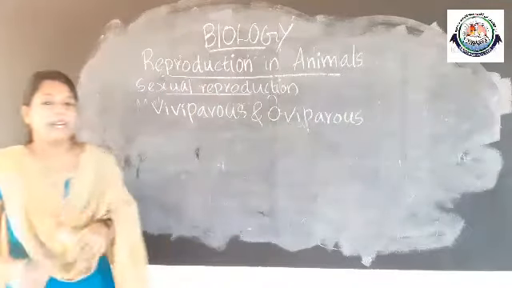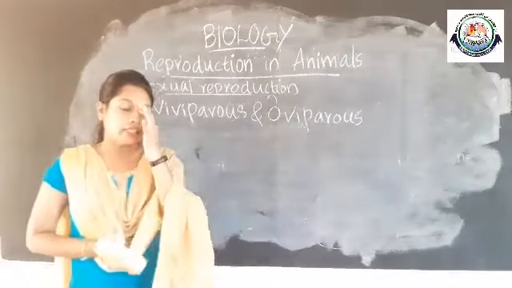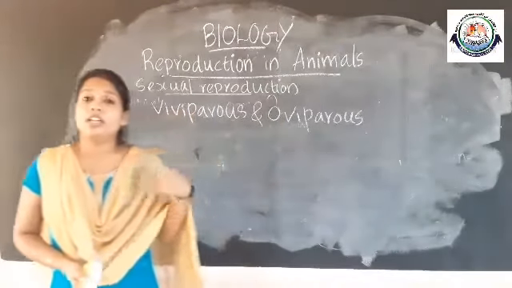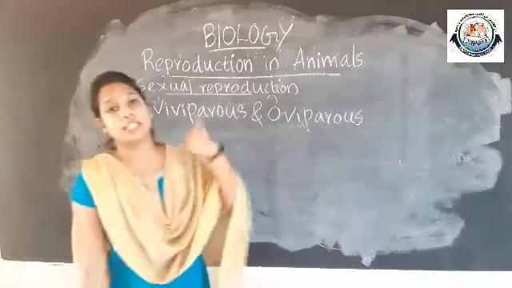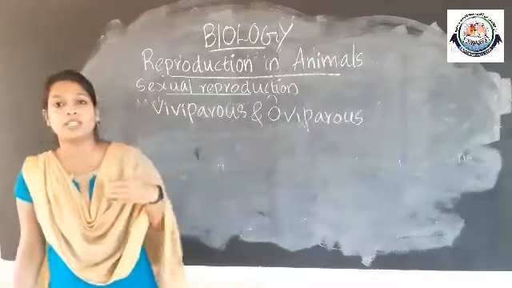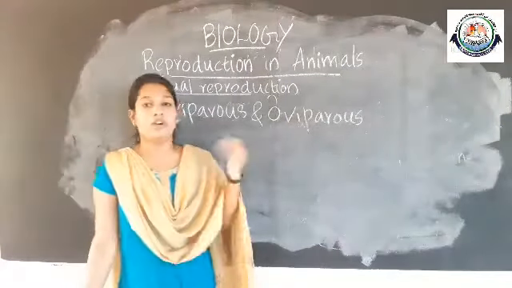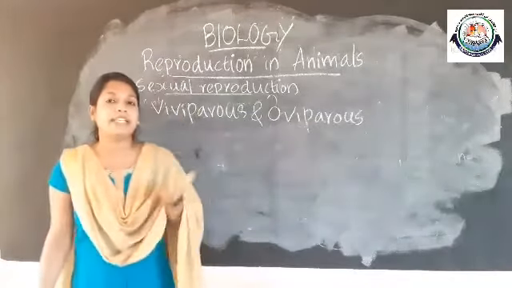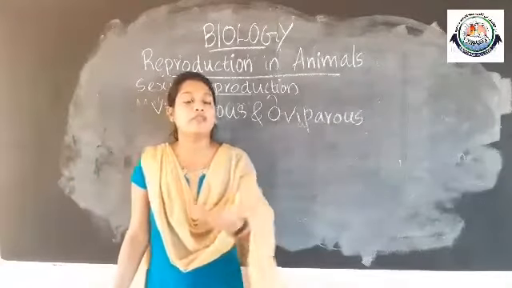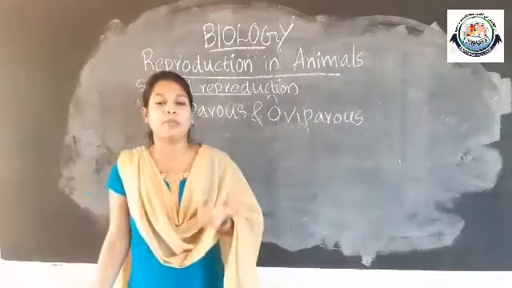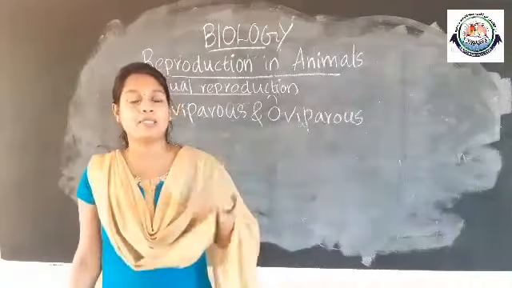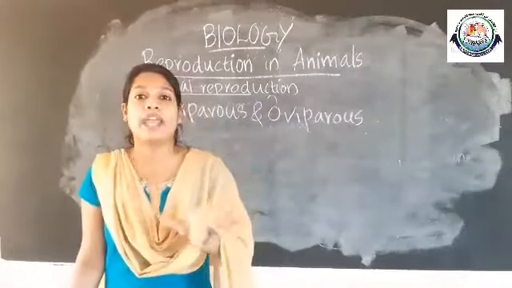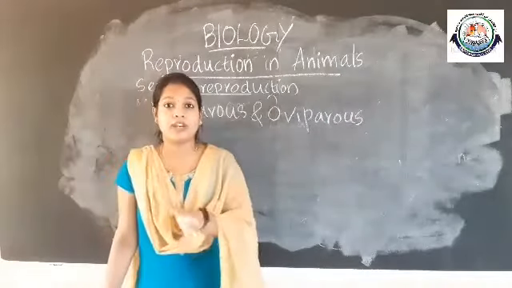We know that in human beings and in hens, internal fertilization occurs, which means the fertilization occurs inside the body of organisms like human beings and hens. But human beings give birth to babies, whereas hens give rise to eggs.